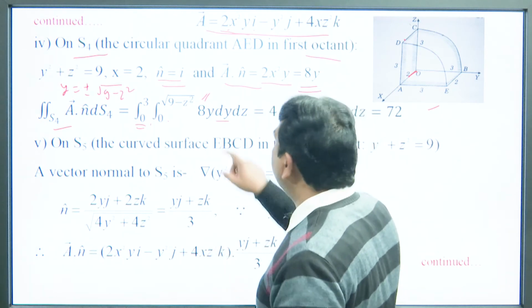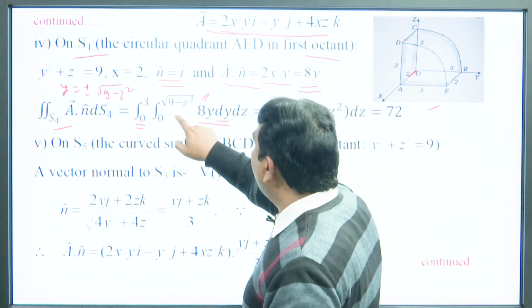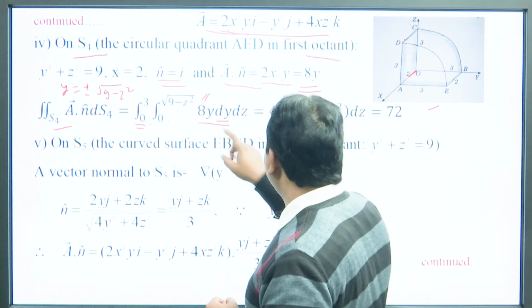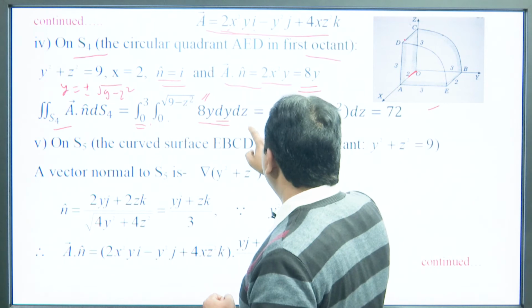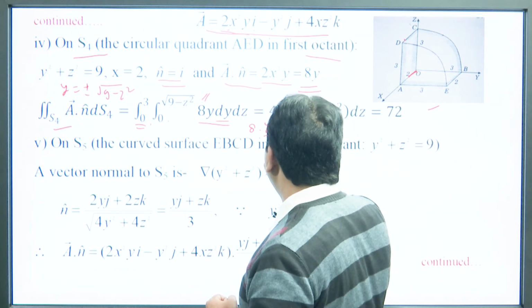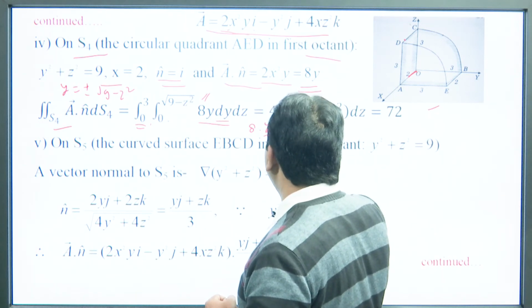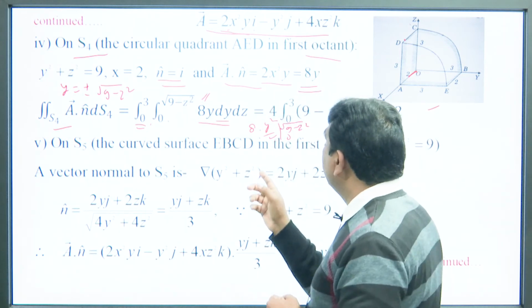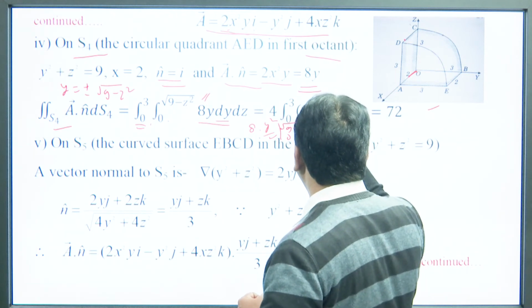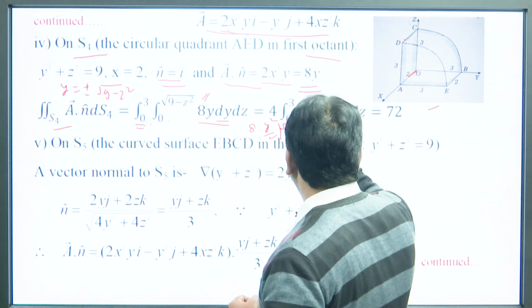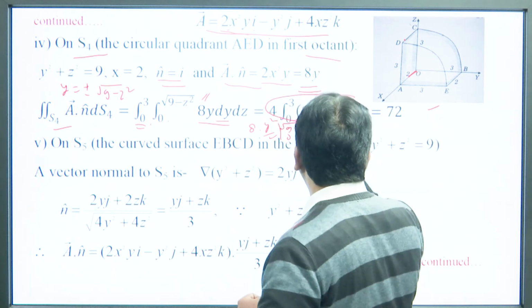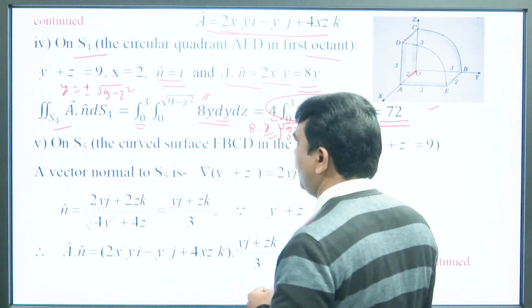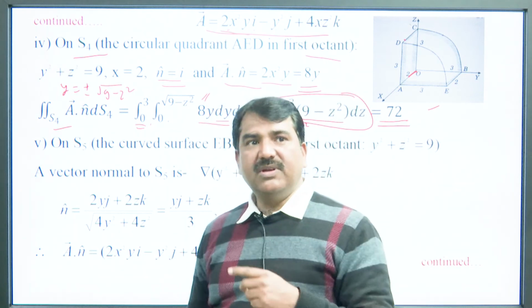Now, we have to perform the integral with respect to y first, because the limit of y is given in terms of z. So, in this case we will get the integral as 8 into y squared by 2 from 0 to root over 9 minus z squared. When we put the upper limit, we get 9 minus z squared dz, and when we integrate this with respect to z, its value is easily calculated as 72. So, on S4 its value becomes 72.